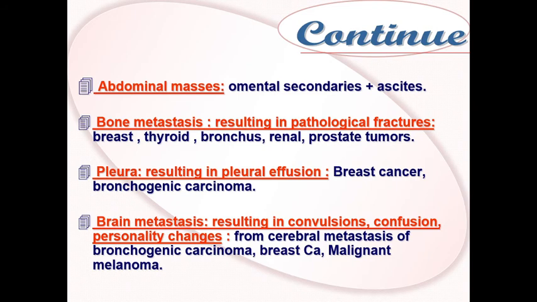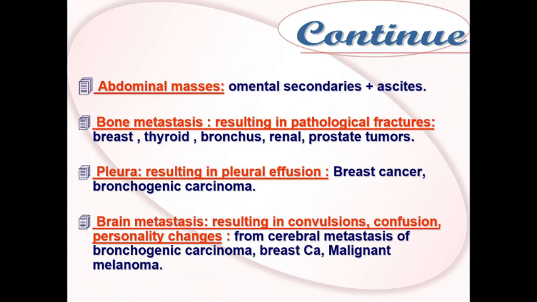The patient might develop abdominal masses, as in cases of carcinoma of the stomach, which invades or causes omental secondaries, and an abdominal mass can also be seen with omental metastasis. Fluid will be retained in the peritoneal cavity, causing ascites. Bone metastasis can result in pathological fractures, as in breast cancer, thyroid, bronchus, renal, and prostatic carcinomas. Pleural effusion can be due to bronchogenic carcinoma, and it also can occur in breast cancer if it invades the chest wall.